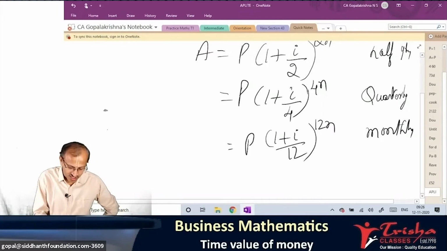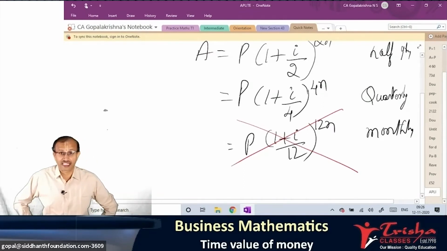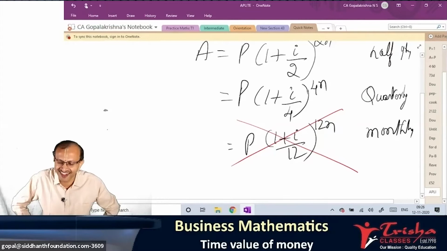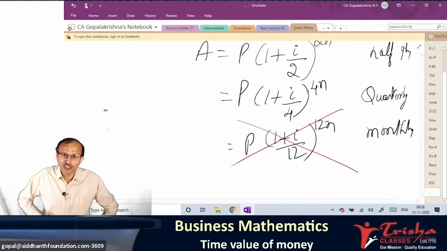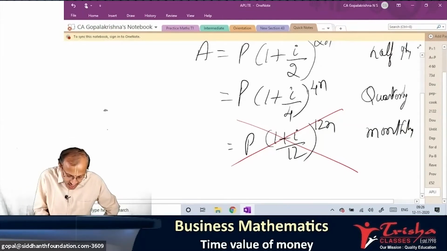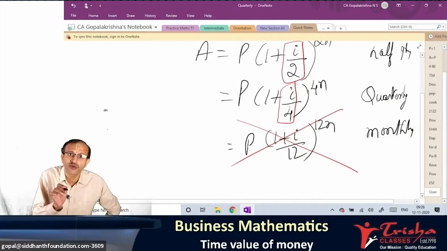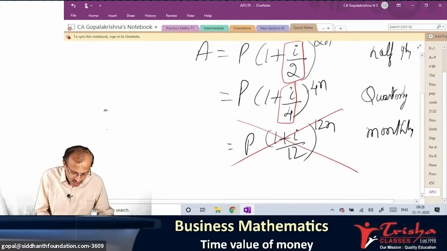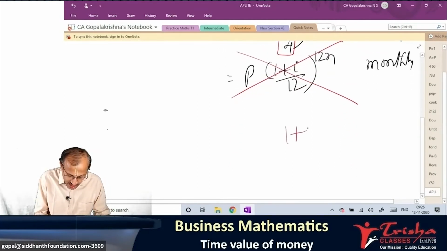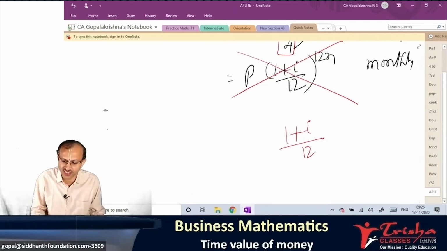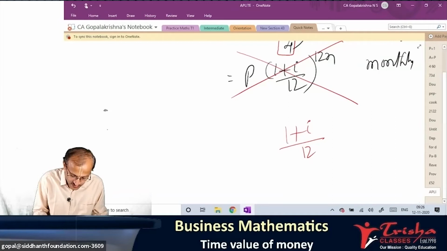This is wrong. That's how you have to become very, very careful. I know that you go wrong. This is what many students will write. You should be very careful. See, divide only for this, division only for this, I by 2, I by 4. Whereas here, I did 1 plus I by 12, like this 12 is there. Now you don't tell. Like this, you make mistakes in the exam. The small things will make a lot of difference at the end. Therefore, this is wrong. What went wrong?